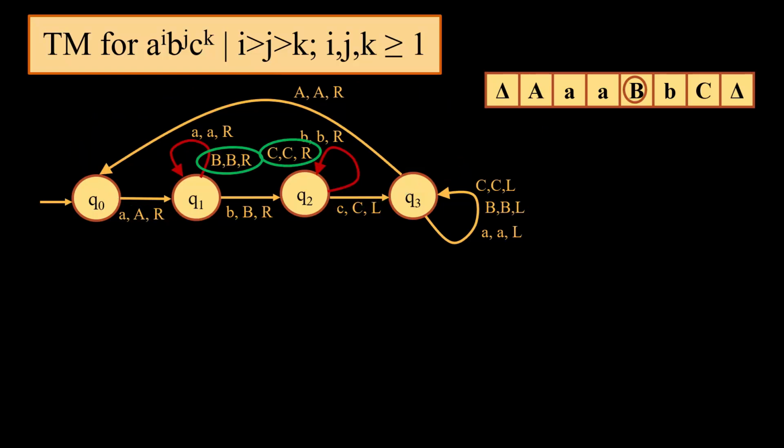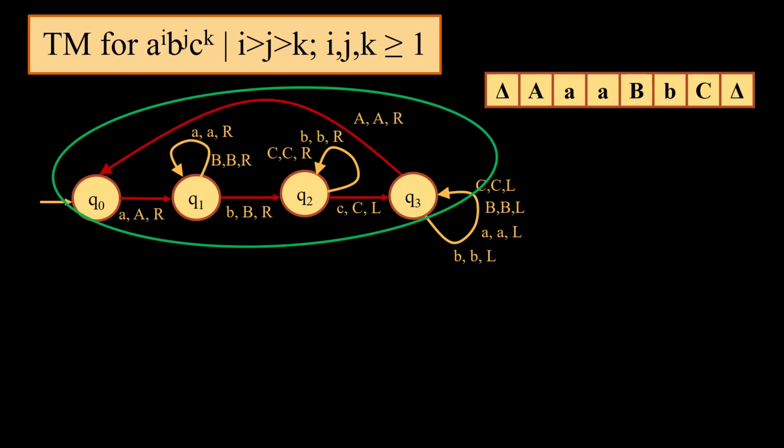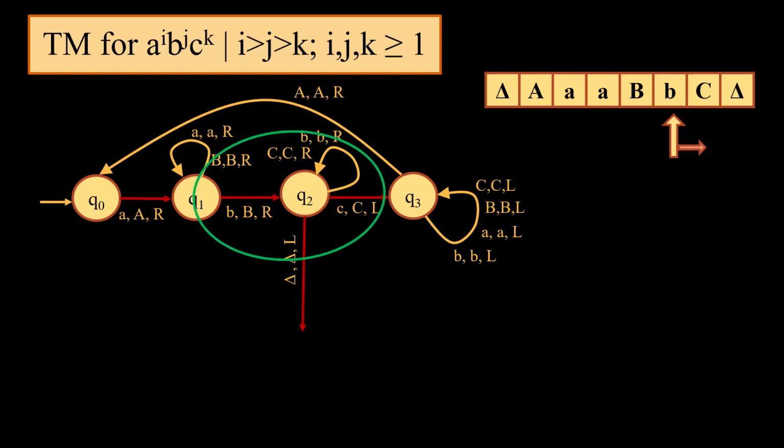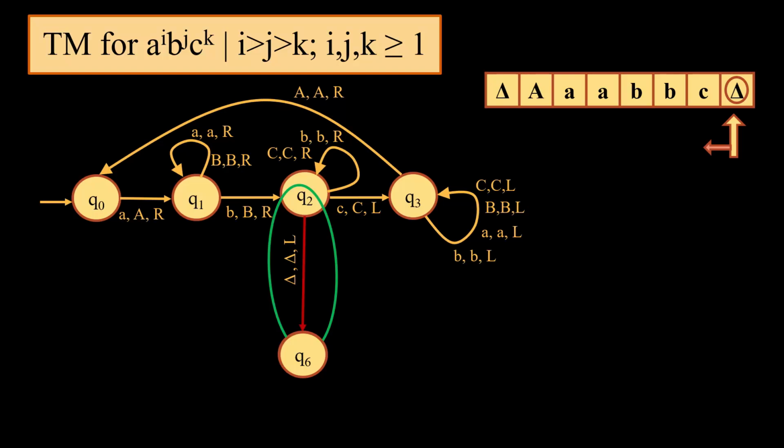We have added these two things here because when we are moving from left side to right side, in the first go we did not come across capital B or capital C, but in the second go we will come across capital B and capital C when we are moving towards the right. Once we come across capital A, we move towards the Q0 state, and this will continue till we come across a position where we don't find any small c. When we don't come across any small c, we have moved to the end of the tape.